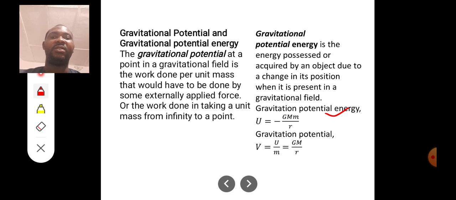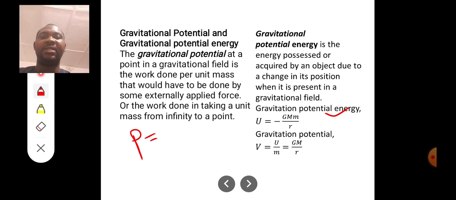So divided by mass, that gives us GM over R. Now, let me remind you something. Can you remember our formula for potential energy? Potential energy is simply mgh. You can check out the video I made on potential and kinetic energy and all that.